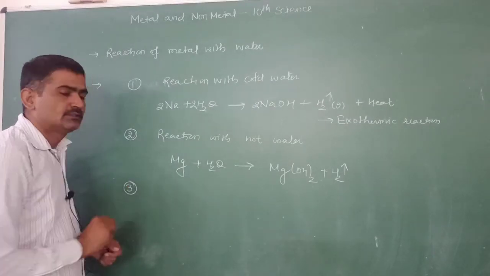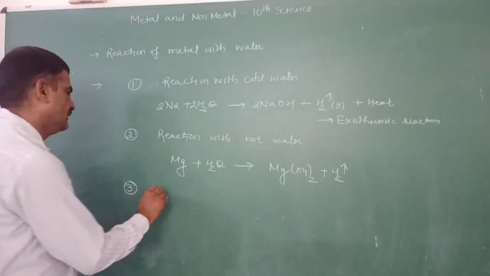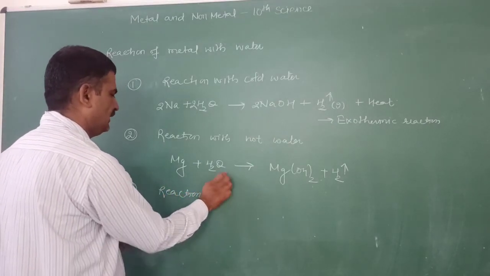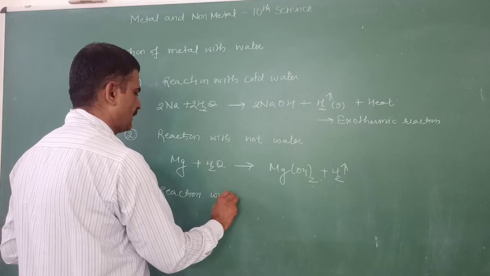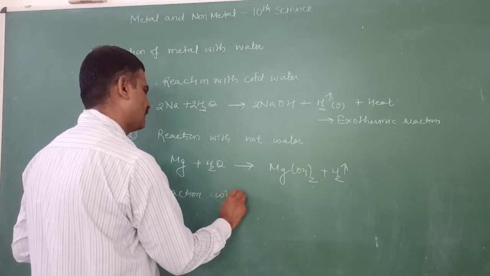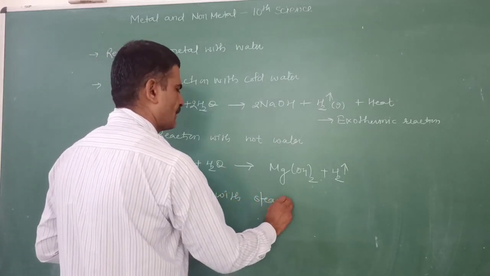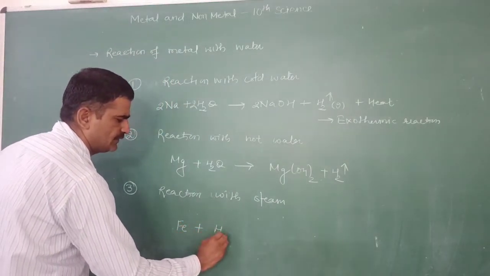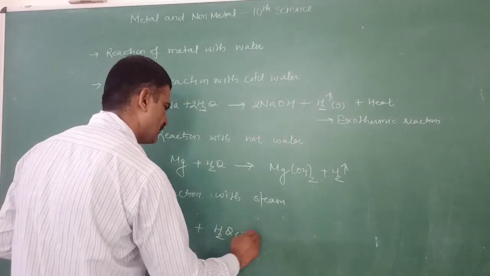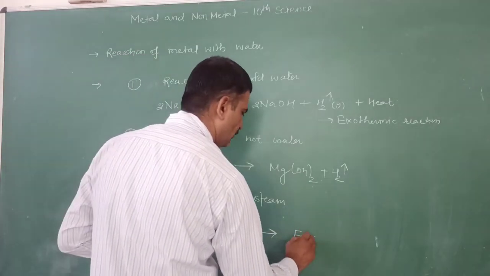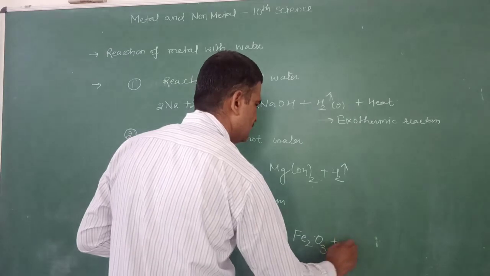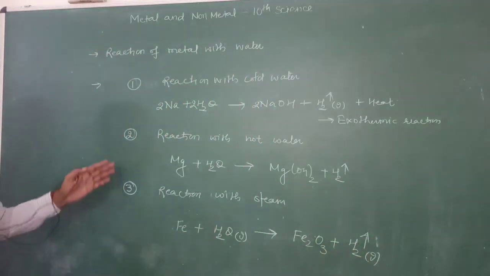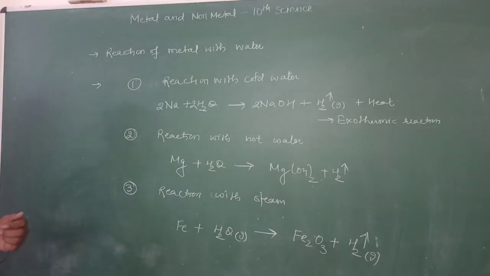Now the third type is the reaction of metal with steam, just like iron reacts with the steam. It forms iron oxide Fe2O3 and hydrogen gas is evolved. These are three different behaviors of the reaction of metal with water.